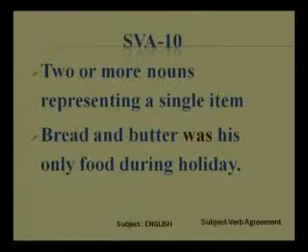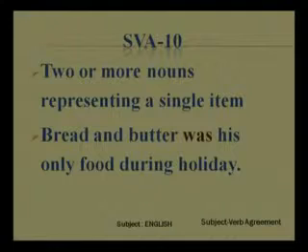So here the person takes bread as well as butter, but bread and butter are used together, eaten together, and they become one single unit, so it will be a singular subject, and for that we have to use a singular verb. So bread and butter were his only food during holiday, that will be a wrong usage of the verb. We have to use bread and butter was his only food during holiday.